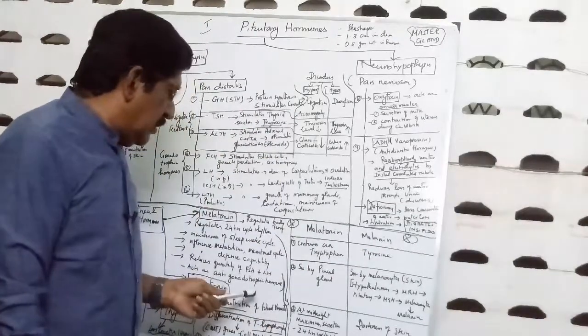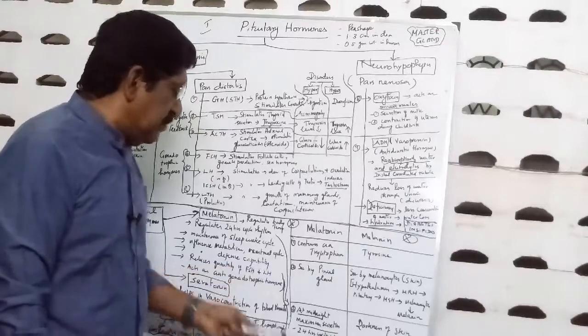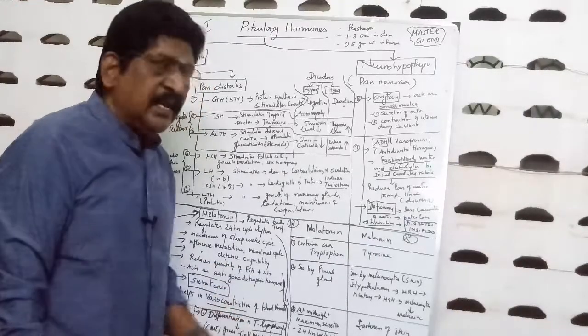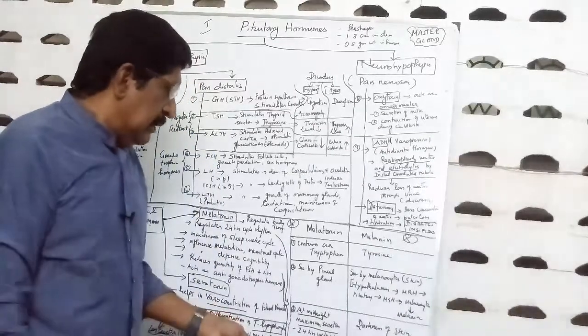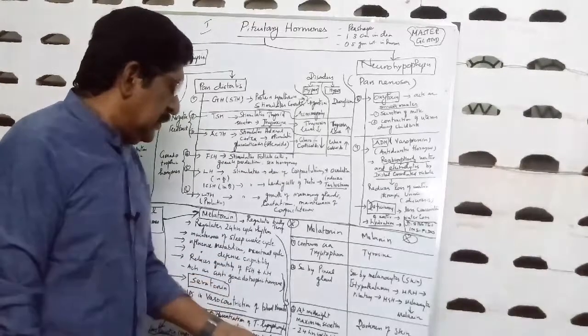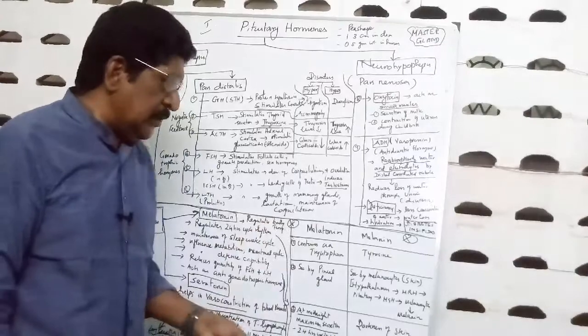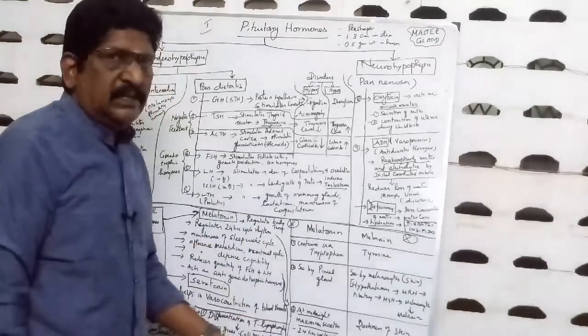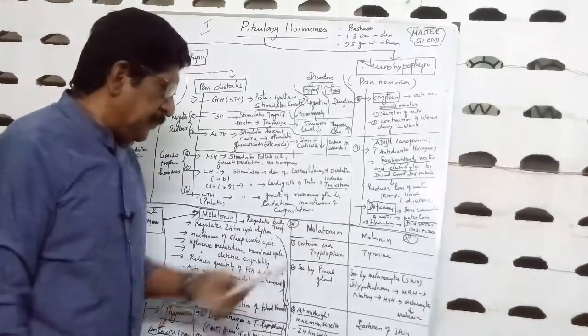which reduces the quantity of FSH and LH, by which the puberty is late. If melatonin is secreted in less amount, the puberty will be earlier. So the puberty depends on the secretion of the melatonin. This you should know. The question may be asked in the NEET.